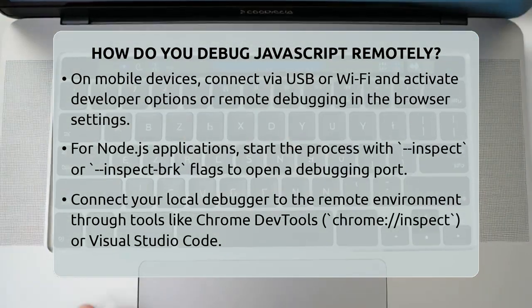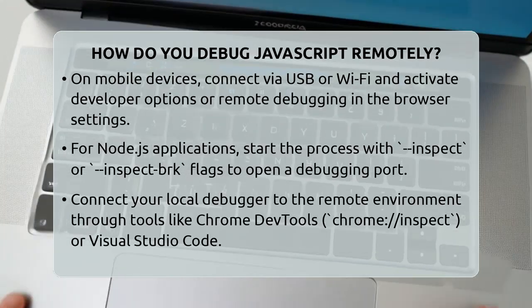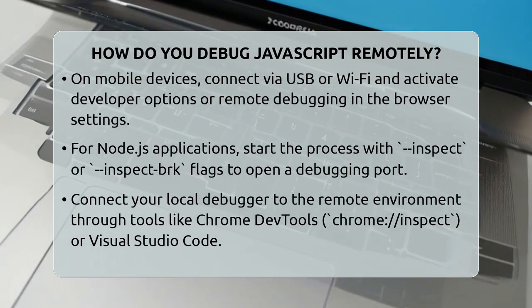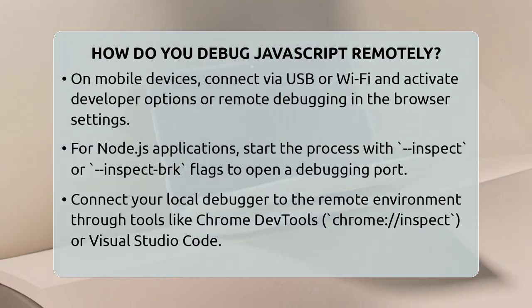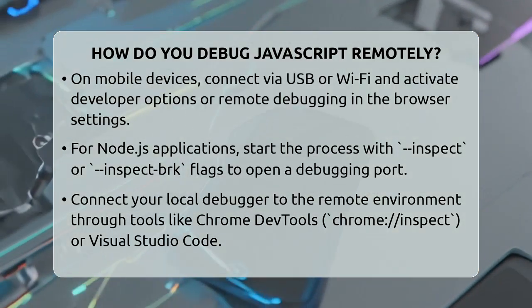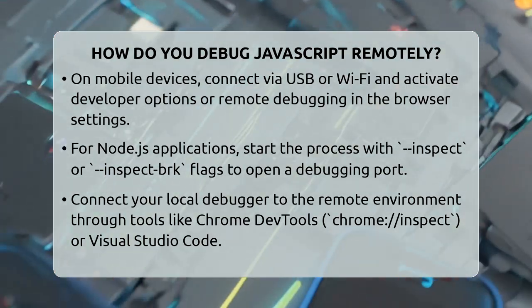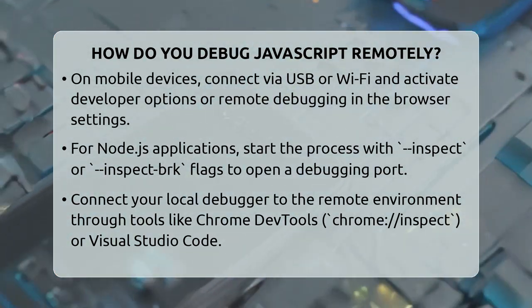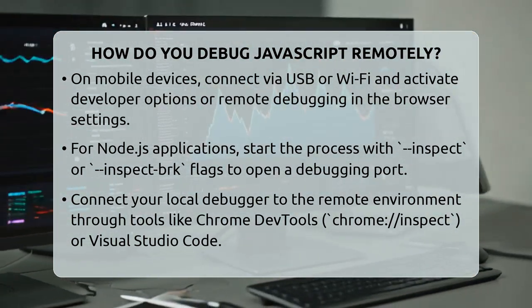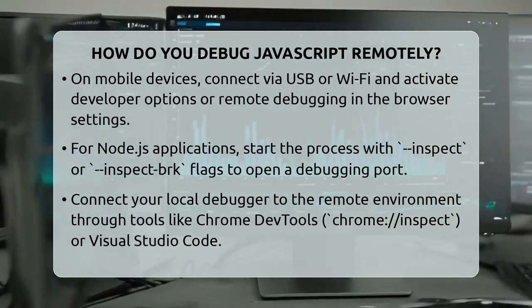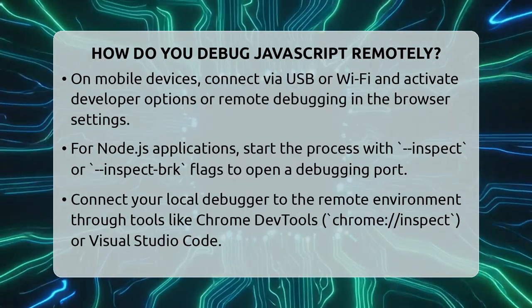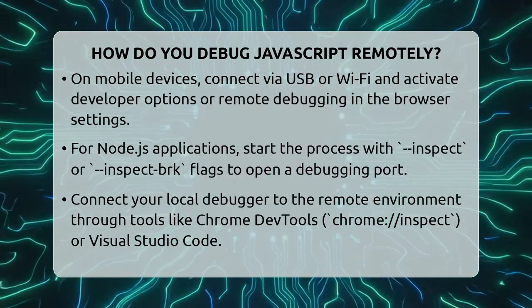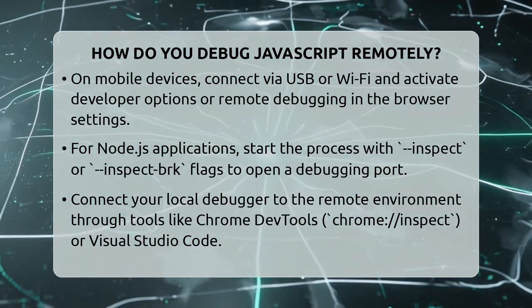Next, you connect your local debugger to the remote environment. You can do this through your browser's developer tools or your integrated development environment. For Chrome, you go to chrome://inspect and add the remote target by entering the IP address and port. Visual Studio Code supports remote debugging for Node.js by attaching to the remote process with its debugger extension. There are also tools that make connecting easier without complicated setups.